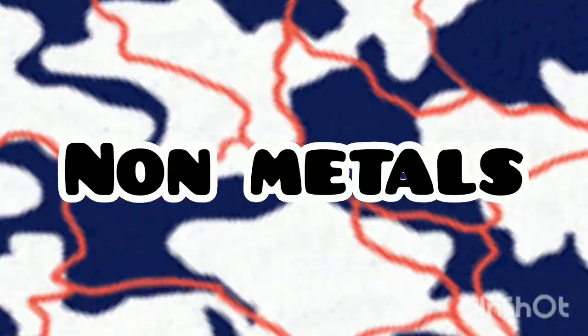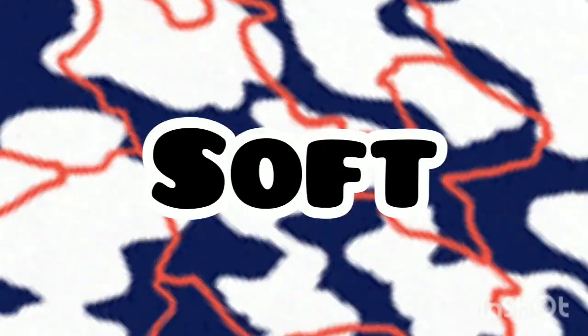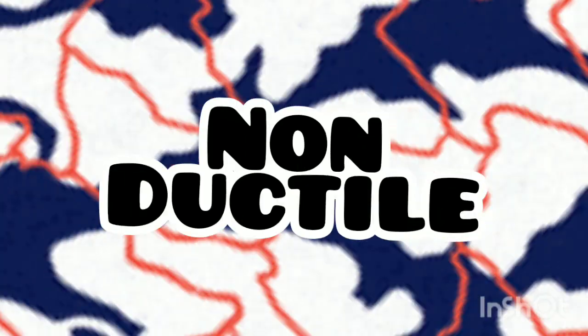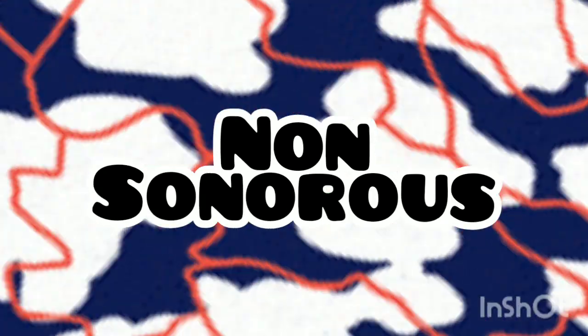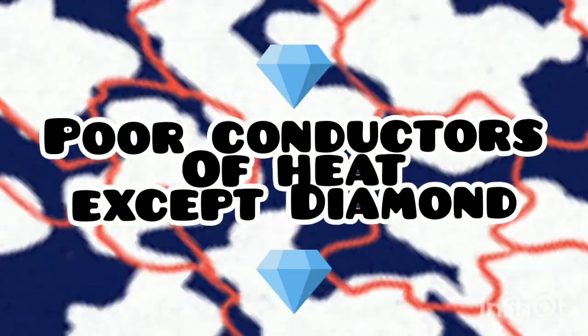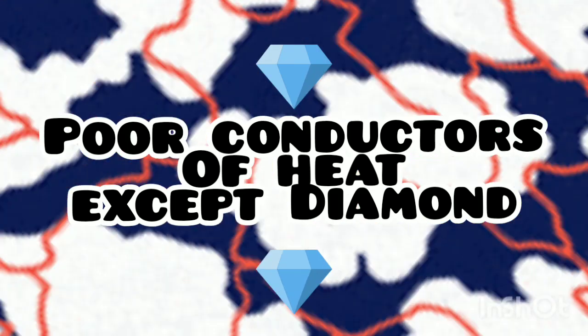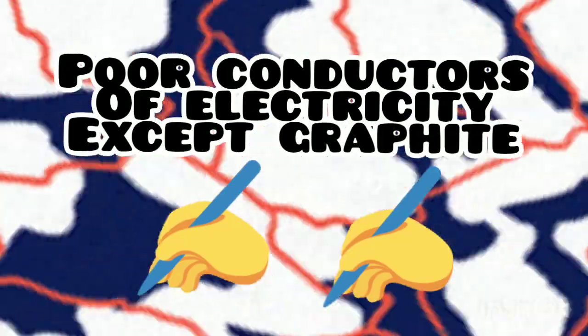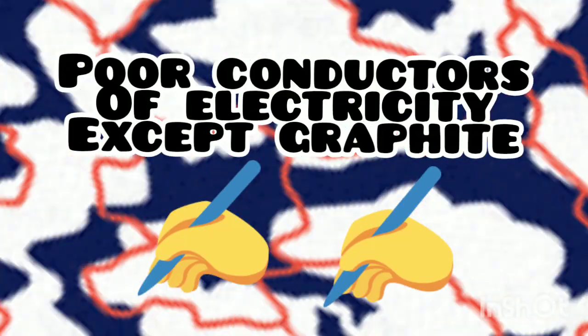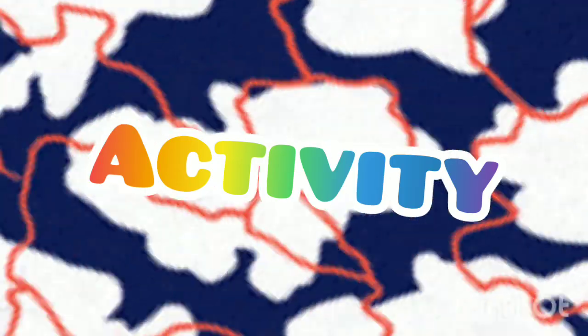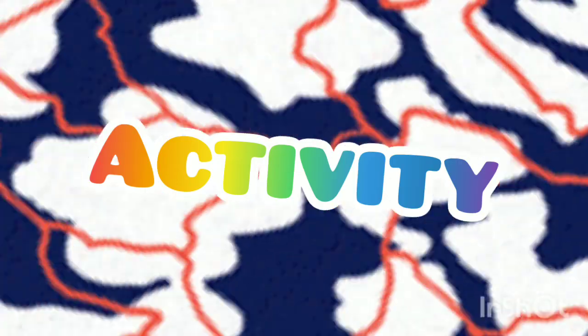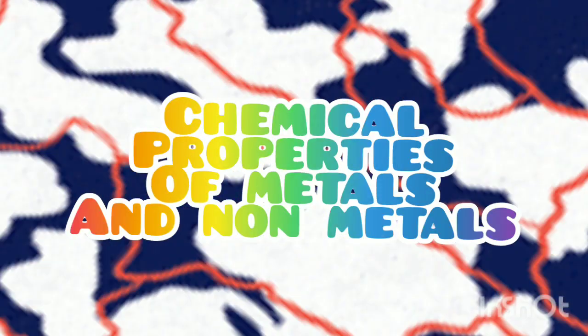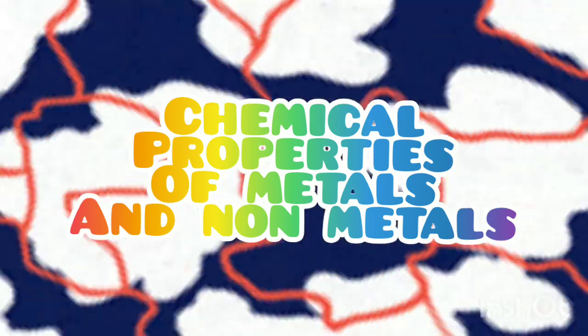So, what about non-metals? Non-metals are non-lustrous, soft, non-malleable, non-ductile and non-sonorous. They are poor conductors of heat except diamond, and poor conductors of electricity except graphite. Then we have seen an activity as well as the chemical properties of metals and non-metals.